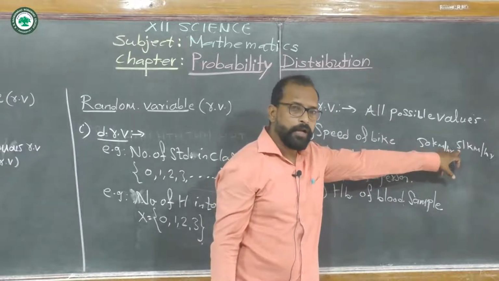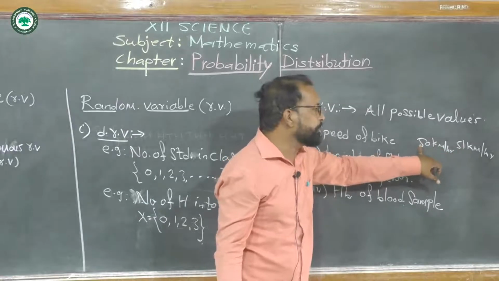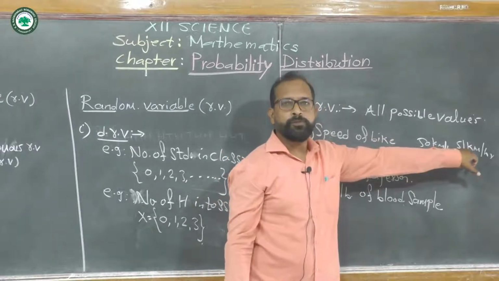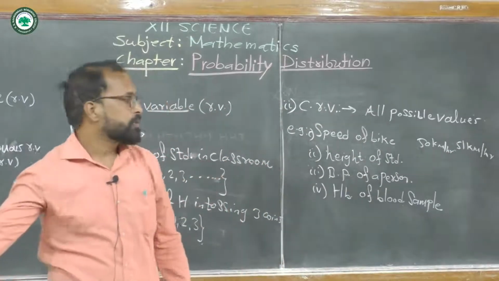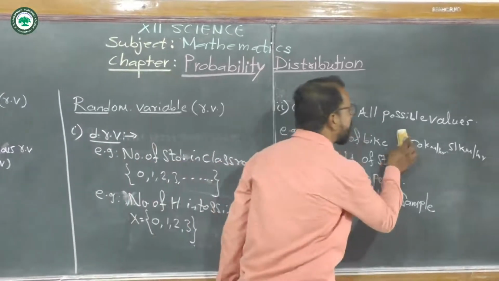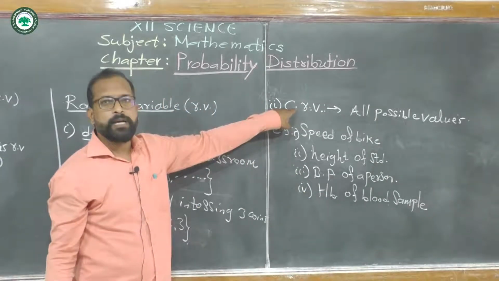The bike can take all possible speeds between 50 km/h to 51 km/h, and such random variables are called continuous random variables.